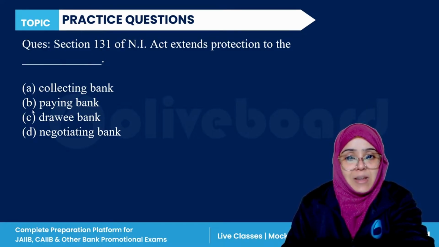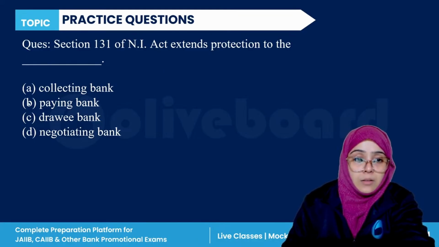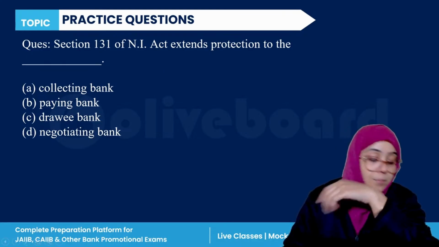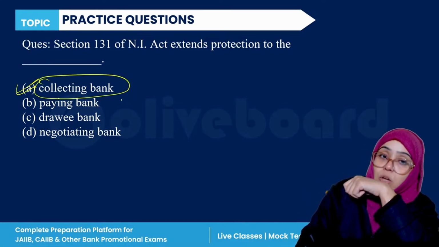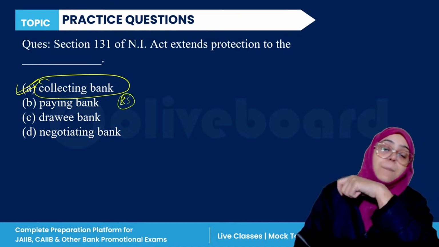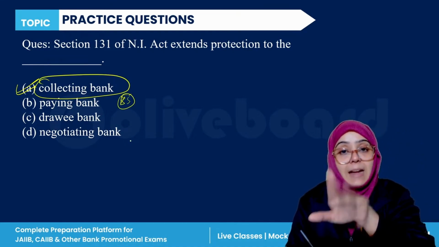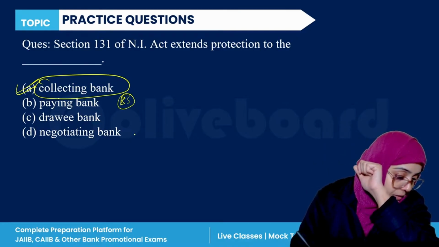Section 85 is related to the paying bank. Section 131, I guess it is to the collecting bank. If I am not wrong, Section 135 is collecting bank. Yes, it is collecting bank. True. So I'm correct here. Section 131 is the collecting bank. Section 85 is the paying bank, right? So Section 131 of the Negotiable Instrument Act extends protection to the collecting bank. So A is the correct answer here. Okay.